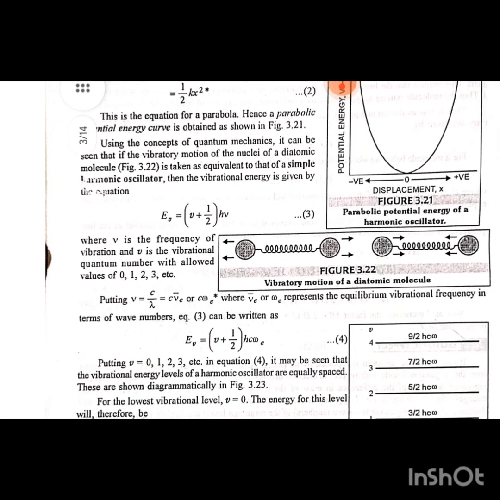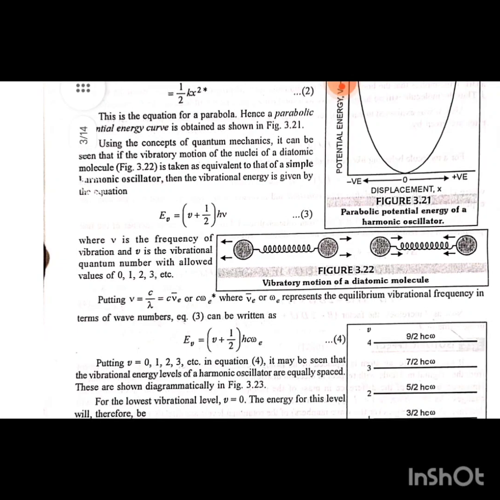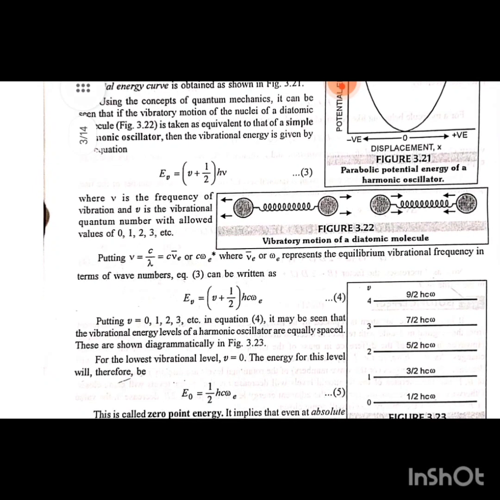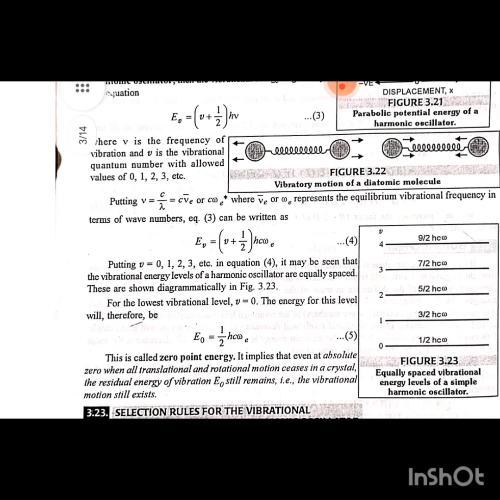Putting nu is equal to c by lambda is equal to c nu e or c omega e, where nu e or omega e represent the equilibrium vibration frequency in terms of wave number, E v is equal to v plus half h c omega e. This is our fourth equation. Putting v is equal to 0, 1, 2, 3, etc. in equation 4, it may be seen that the vibration energy levels of a harmonic oscillator are equally spaced. These are shown diagrammatically in figure 3.23.